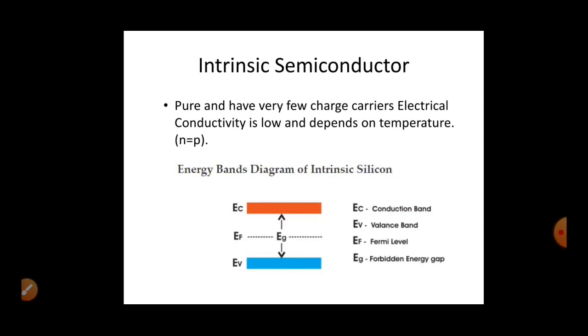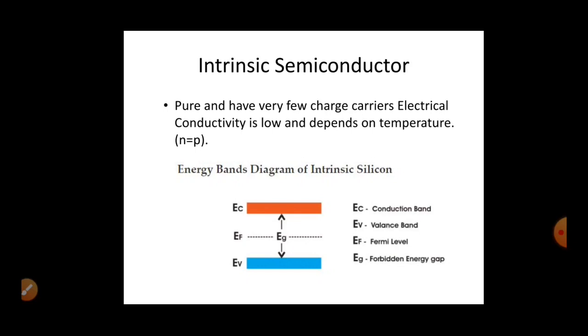This is the very important factor which decides the conductivity of semiconductors: energy band concepts. There are two types of energy bands: the valence band and the conduction band. Valence band is nothing but the energy level of valence electrons, the outermost shell electrons of atoms. Conduction band is an energy band which an electron should attain to make that particular material a conductor.